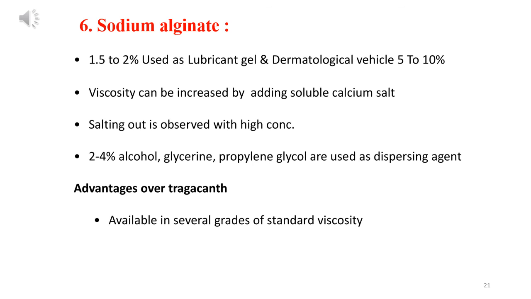So what is the advantage of sodium alginate over tragacanth? Because it is available, as I told in this slide, in various viscosity grades like low viscosity, high viscosity, medium viscosity. But tragacanth is not available in various viscosities. It is available in one unique viscosity. That's why it is an advantage over tragacanth.